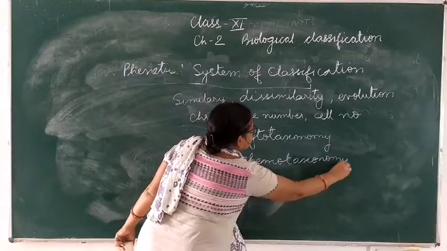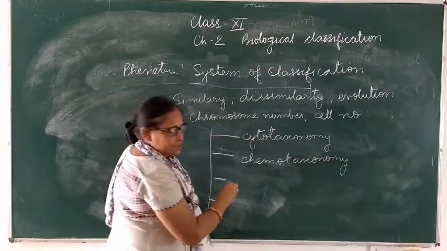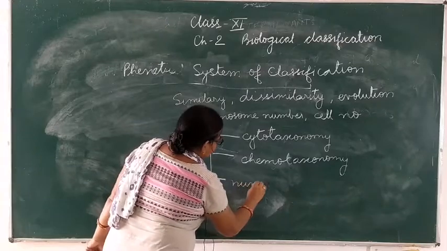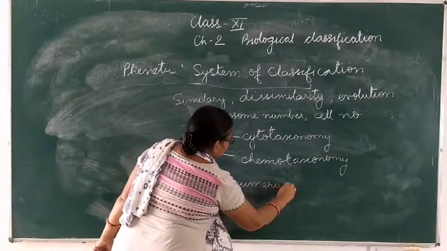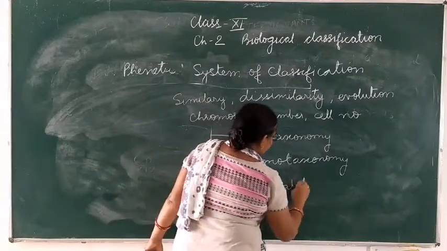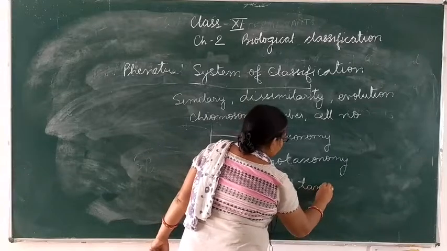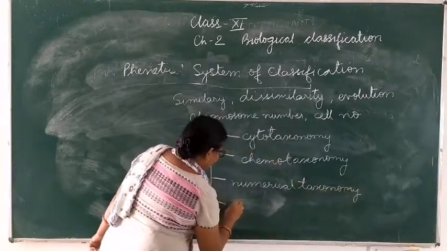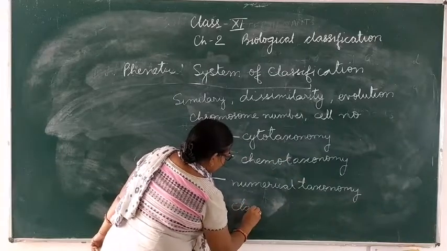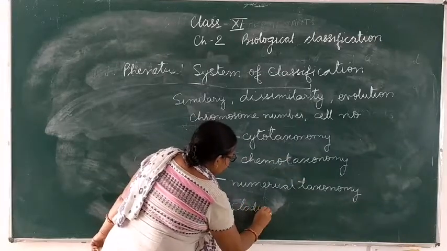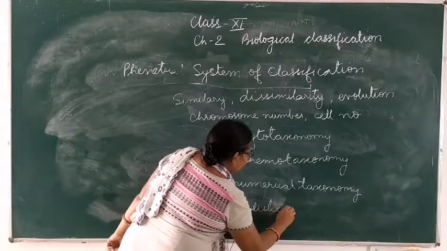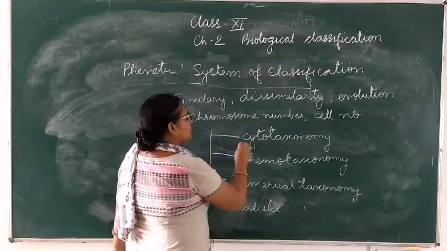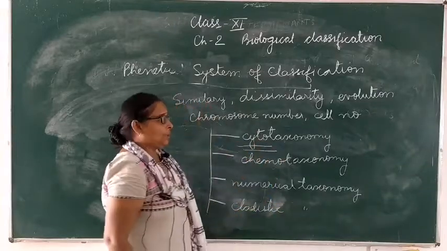The third one is numerical taxonomy. And the fourth one is cladistic taxonomy.